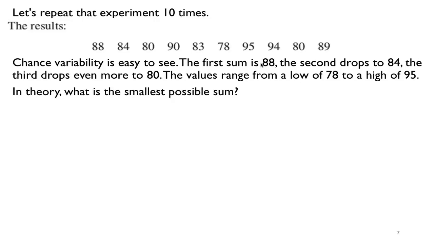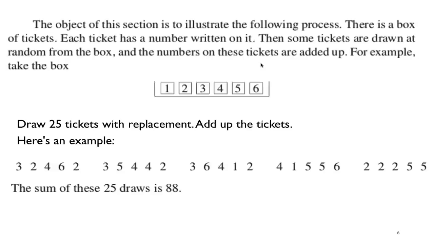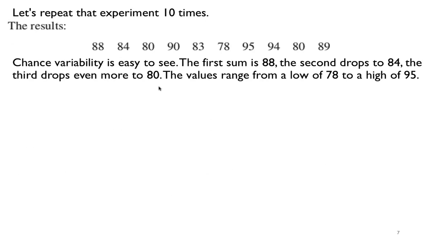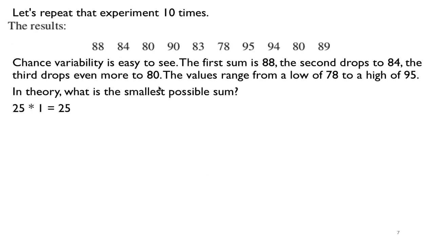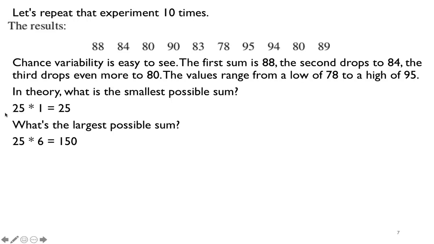So for example, what is the smallest possible sum? Again, I'm picking tickets from this list. I picked 25 tickets. The smallest possible case is if I pick a 1 25 times. In theory, it could happen: I could get 25 draws where each time it is the one ticket. So the smallest possible sum is 25, meaning I get 25 tickets, all of them ones. The biggest possible sum is if I get 25 tickets and all of them are sixes. That's 150. So the smallest possible sum is 25 and the biggest possible sum is 150. That's quite a big range, from 25 to 150.